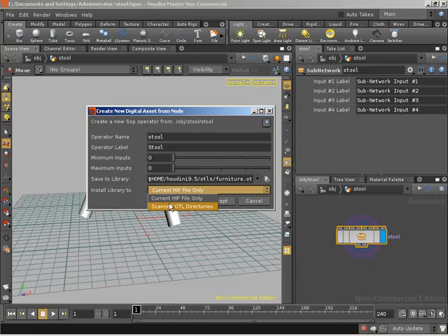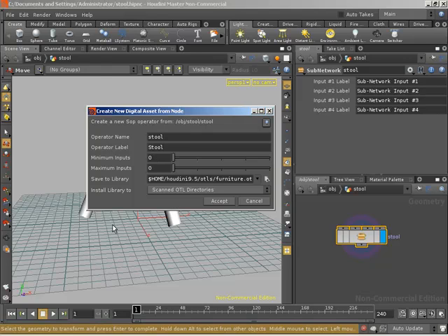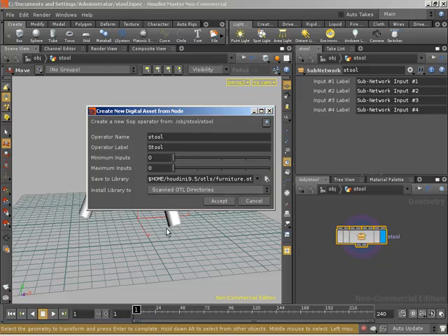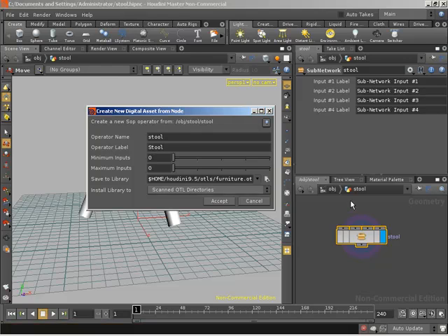We can switch this over to scanned OTL directories, and that means because we've saved our OTL into an OTLs folder within one of the Houdini install paths, the OTL will be recognized when we load up Houdini, and it will be able to be created in any scene file that we create within this version of Houdini. So we're going to install to scanned OTL directories, because then when we create a new scene file later, we can show dropping in our stool asset and having the same asset that we'd have in this scene file.